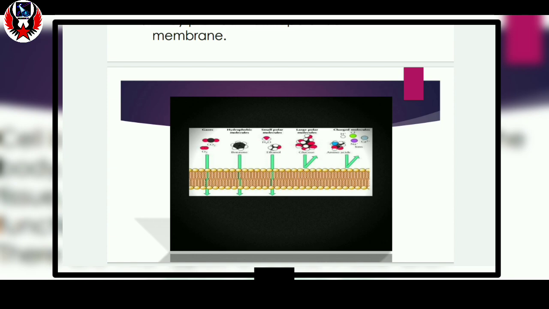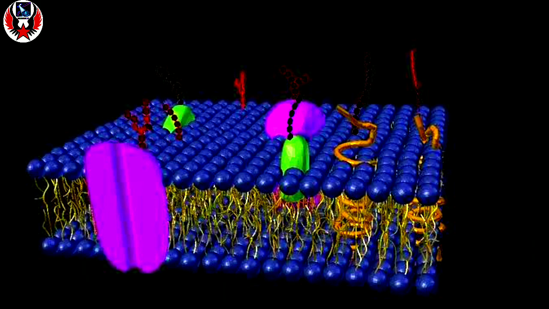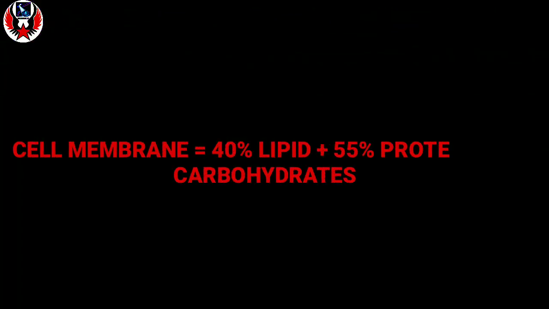And the function of lipid in the cell membrane is our topic for today, and we will know about protein and carbohydrate as part of the plasma membrane or cell membrane in the next video.